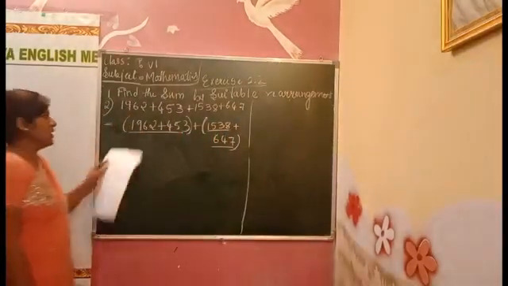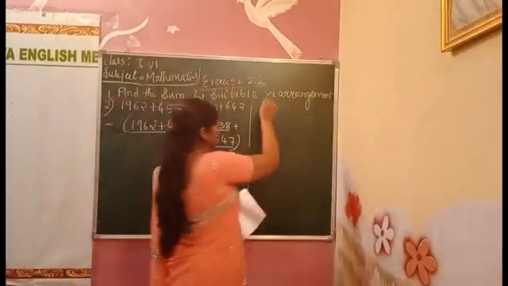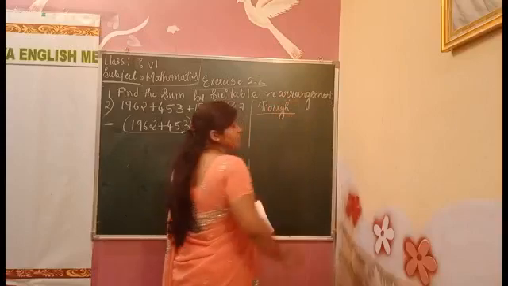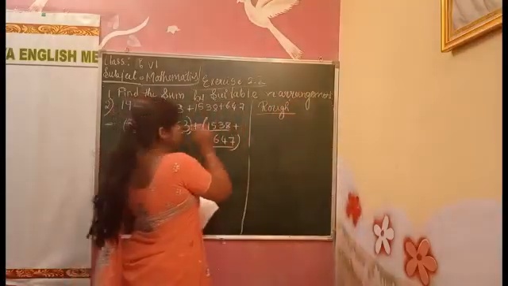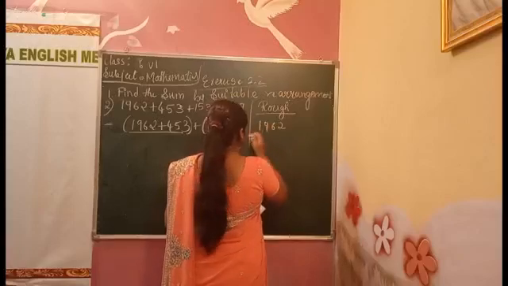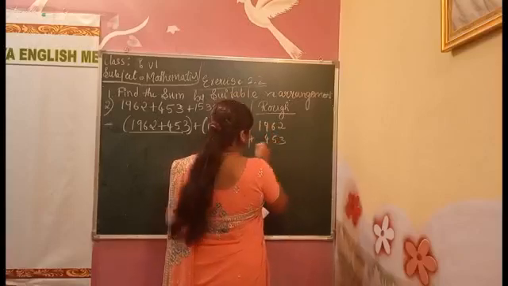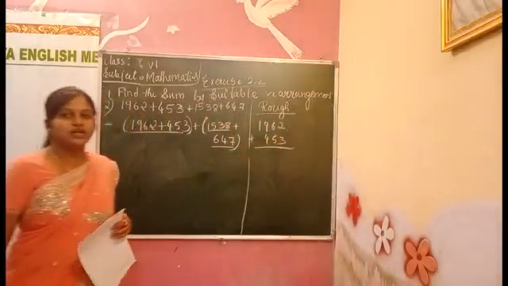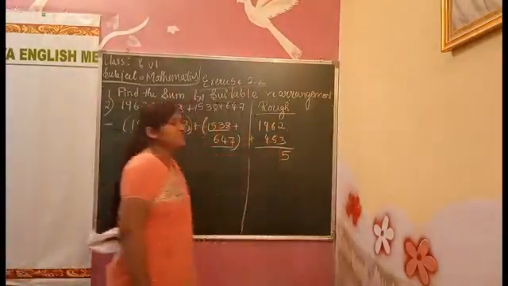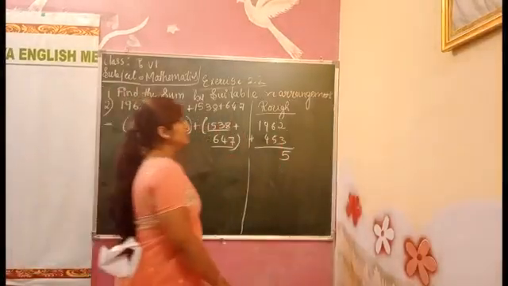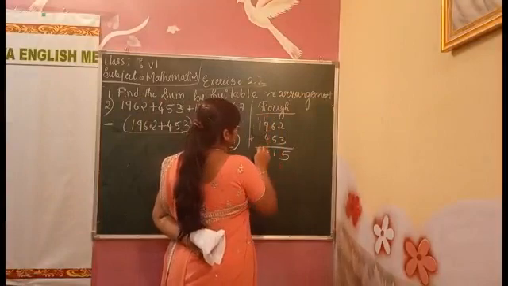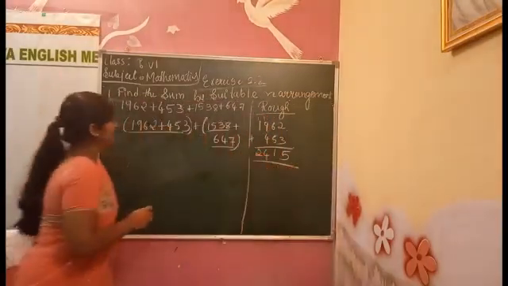Okay. Now add these 2 numbers. I am going to the rough side now, taking help of the rough. Adding these 2: 1962 plus 453. 3 plus 2, how much, children? 3 plus 2 will be 5. 6 plus 5 will be 11. What did we get?